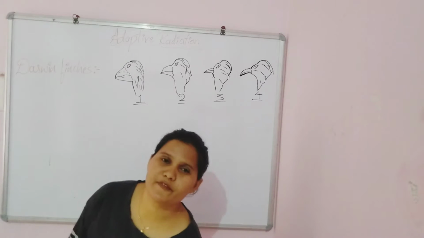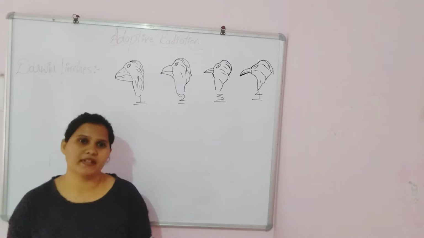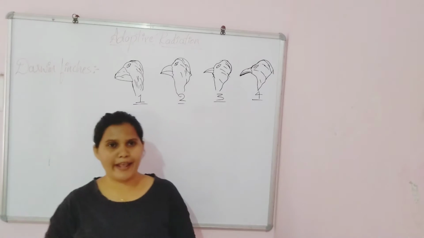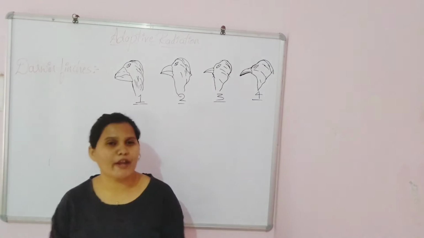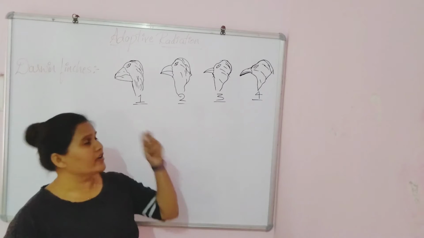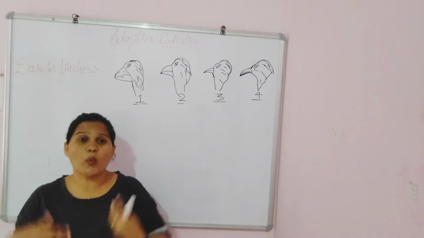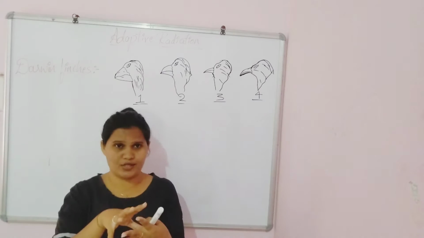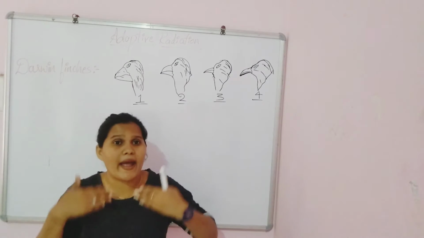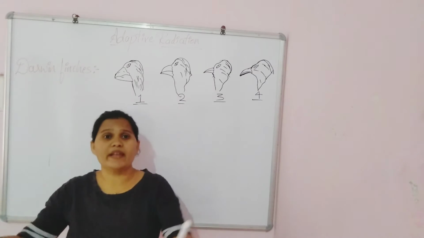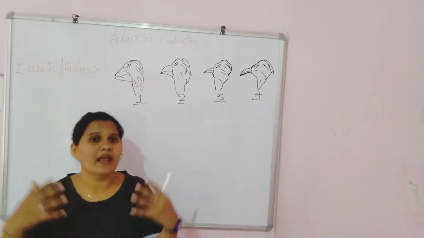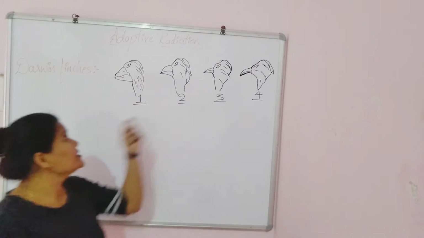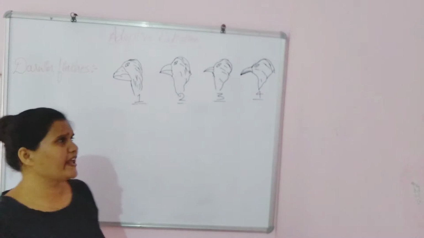So in this class we will go on with the new topic, that is adaptive radiation. So what is this adaptive radiation? In the word itself it has its meaning, where the organisms get radiated from a single stock and they start to adapt themselves with respect to their environment. So that is called adaptive radiation.